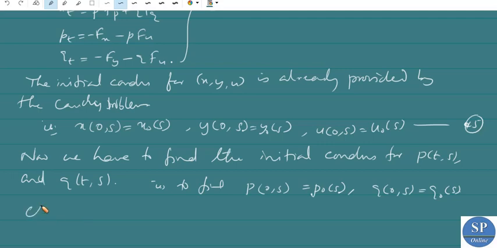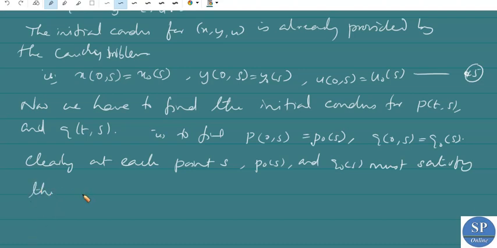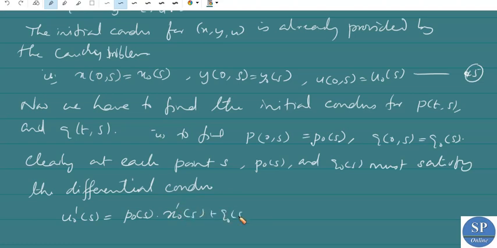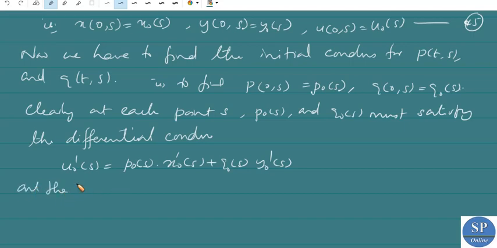So clearly, at each point s, p naught of s and q naught of s must satisfy the differential condition u naught dash of s is equal to p naught of s into x naught dash of s plus q naught of s into y naught dash of s, and the PDE itself, that is f of x naught of s, y naught of s, u naught of s, p naught of s, q naught of s is equal to 0.